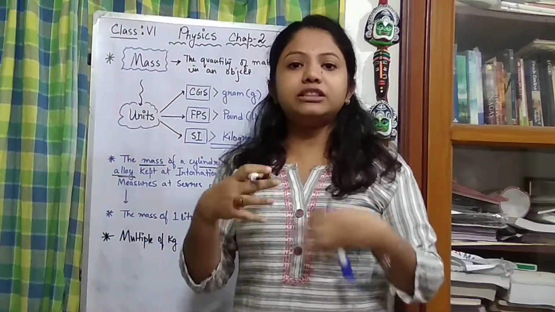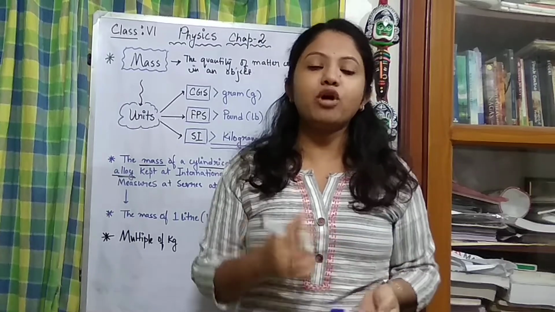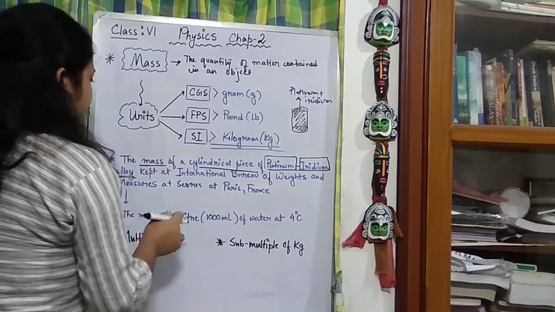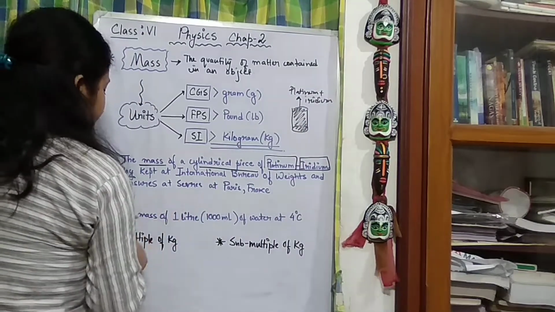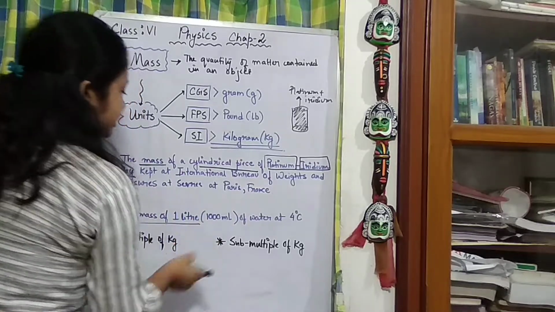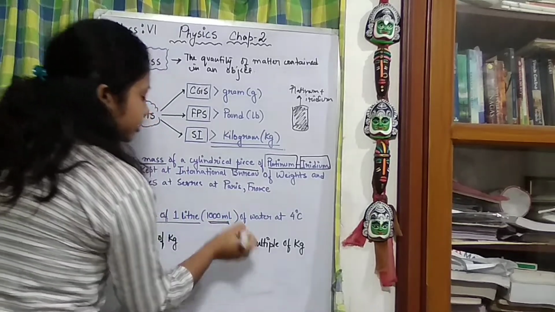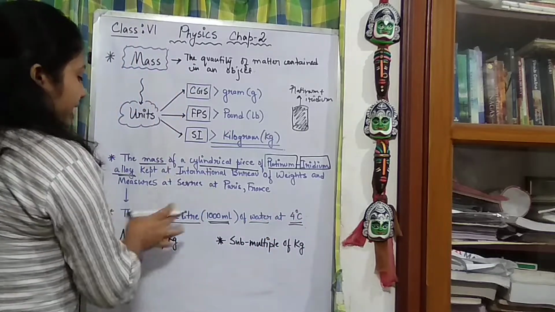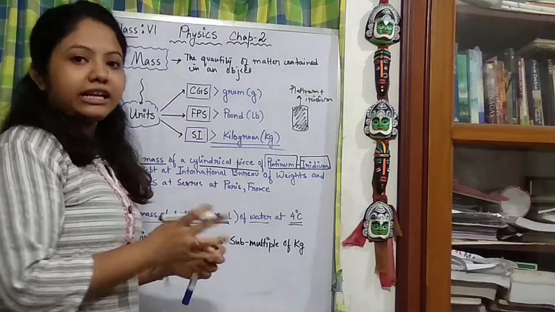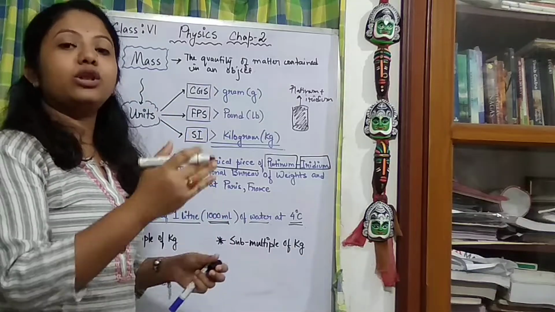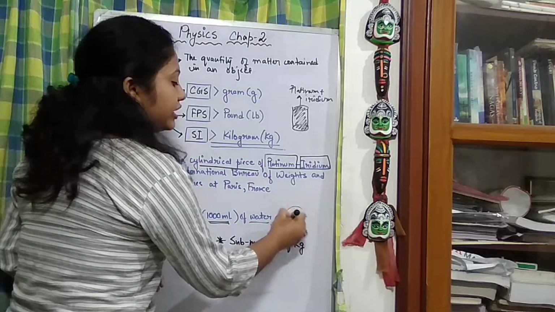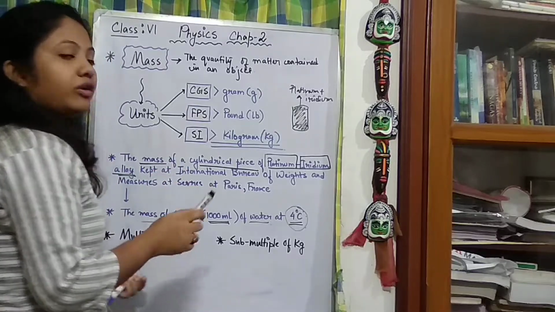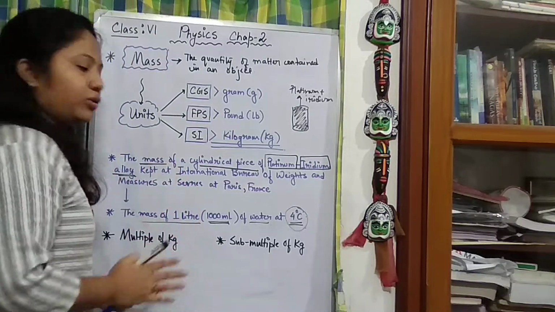Now with time, it has been modified. The definition of 1 kilogram has been modified into what? Nowadays, in the present time, we say 1 kg is equal to the mass of 1 liter, that is 1000 milliliter of water at 4 degrees centigrade. So the mass of 1 liter, that is what we call 1 kilogram when it is kept at 4 degrees centigrade. Correct. So these are the standard definitions of kilogram.